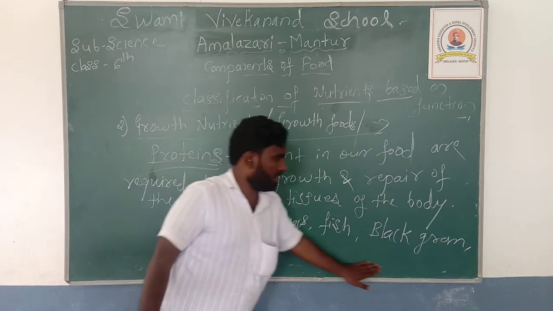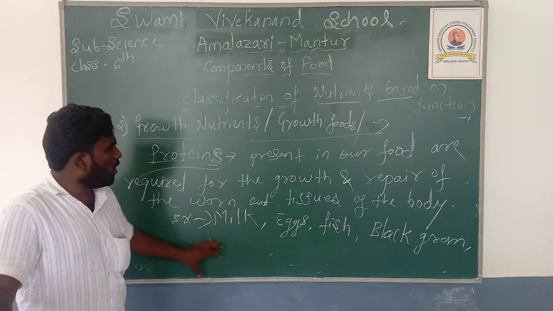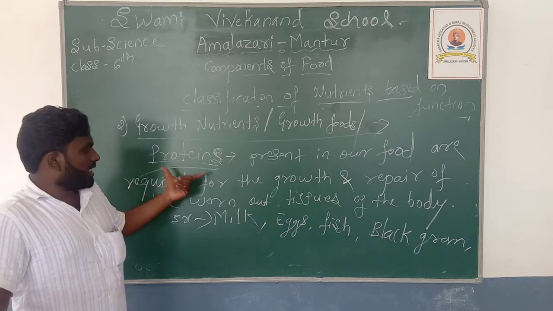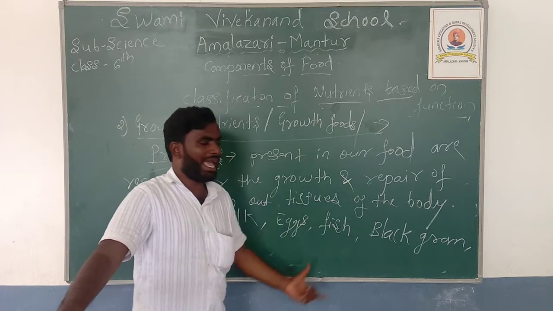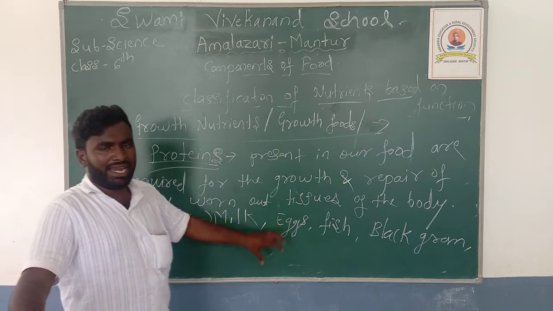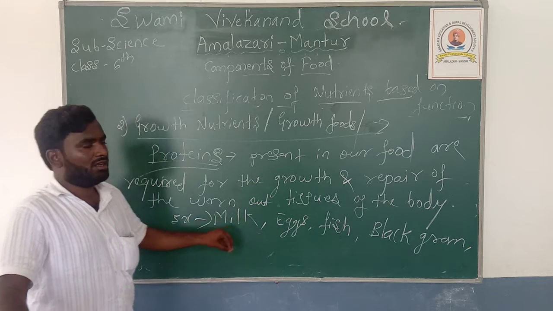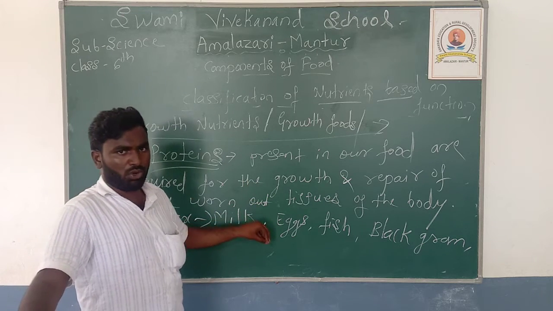These food items contain the most protein. Milk, egg, fish, black gram and so on are the food items which are rich in protein.